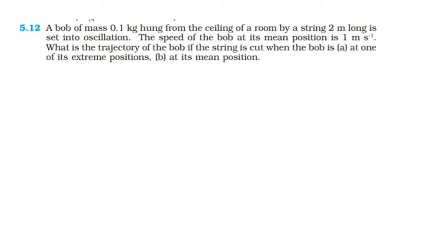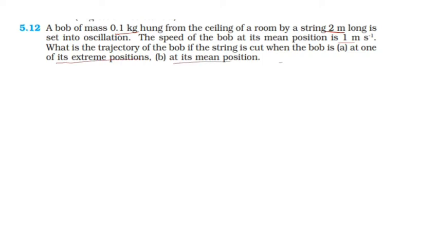Next one, a bob of mass 0.1 kg hung from the ceiling of a room by a string of 2 meter long is set into oscillation. The speed of the bob at its mean position is 1 meter per second. What is the trajectory of the bob if the string is cut when the bob is at one of its extreme positions and at its mean position?